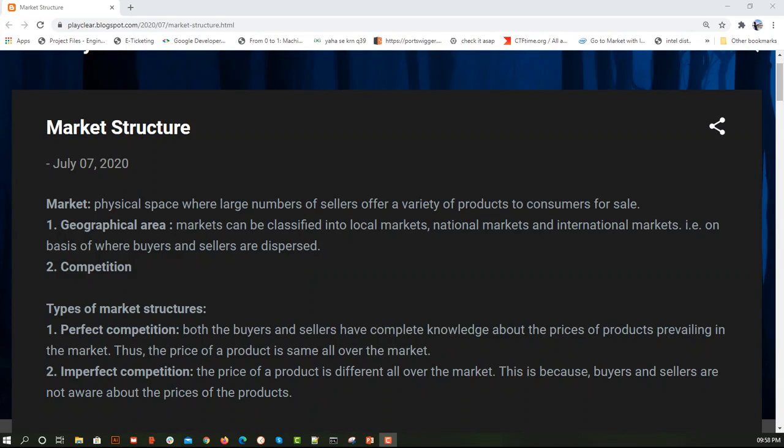Today we are going to see all about market structure. It's about the types of market structure, the types of competition. The good thing about what we are going to cover today is that if you talk about competition, there will be 4 to 5 categories.